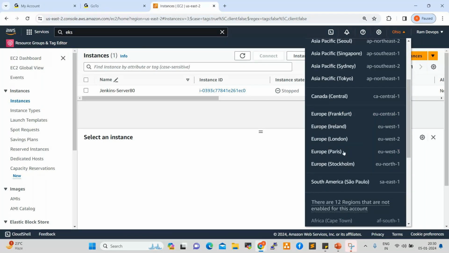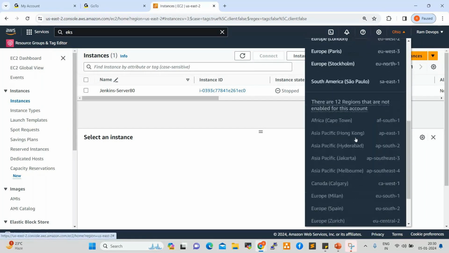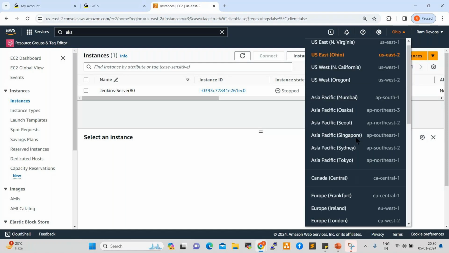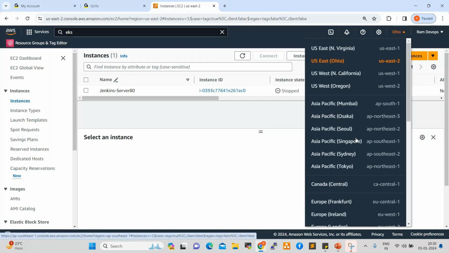We use these data centers to access our applications and create our resources. As per the project team requirement, we can access the respective data centers. So that is a region.